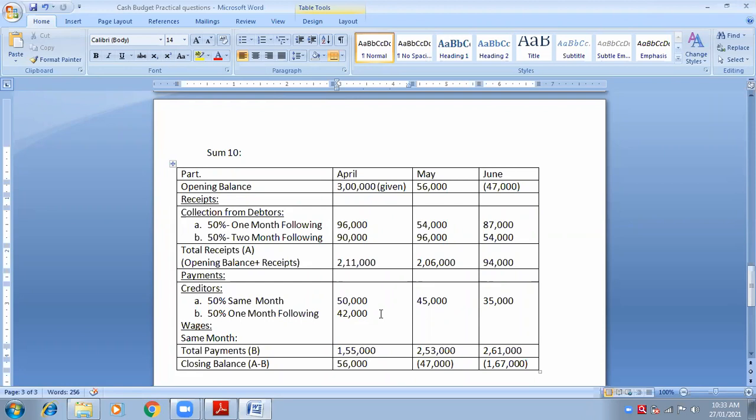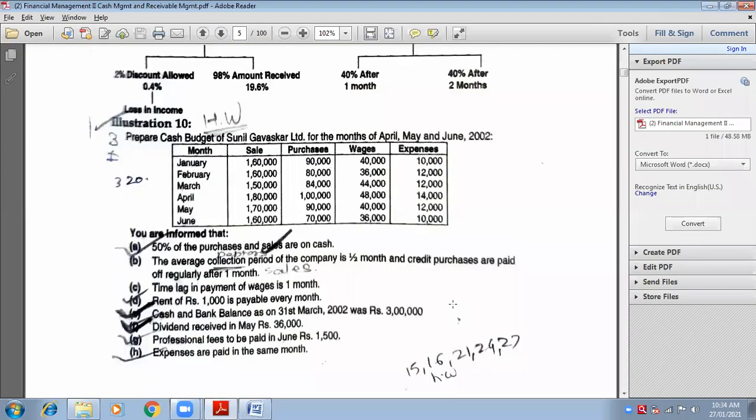84,000 belongs to the purchases of March. Let me repeat once again for you. I know it belongs to March, but you are going to pay in the month of April, and April is 1 month following of March. After March, 1 month following is April. So we are going correct. So our answer is correct.